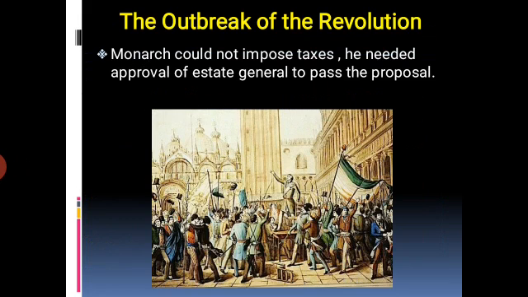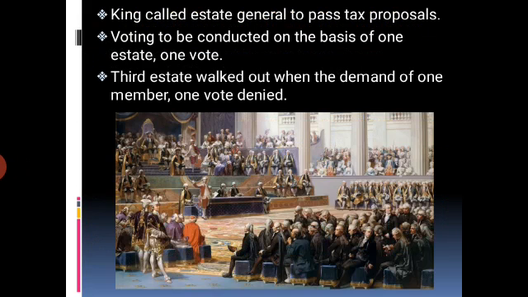Listen, students. First of all, the monarch could not impose taxes. He needed the approval of the State General to pass the proposal. Students, on 5th May 1789, Louis XVI called for an assembly of the State General to pass the proposals for new taxes. First state, second state, and third state sent their representatives. The first and second state sent 300 representatives each, who were seated in rows facing the other on two sides.